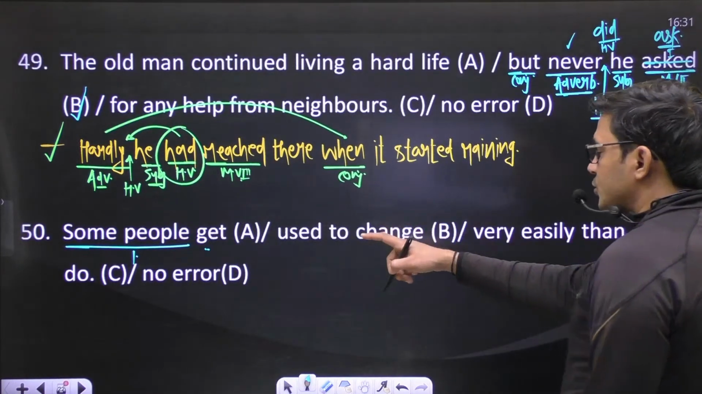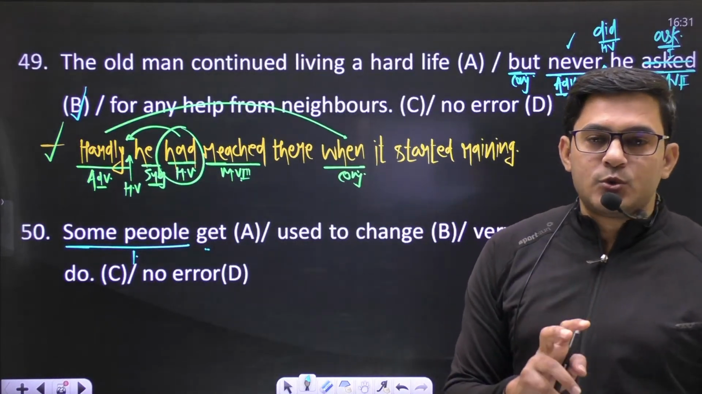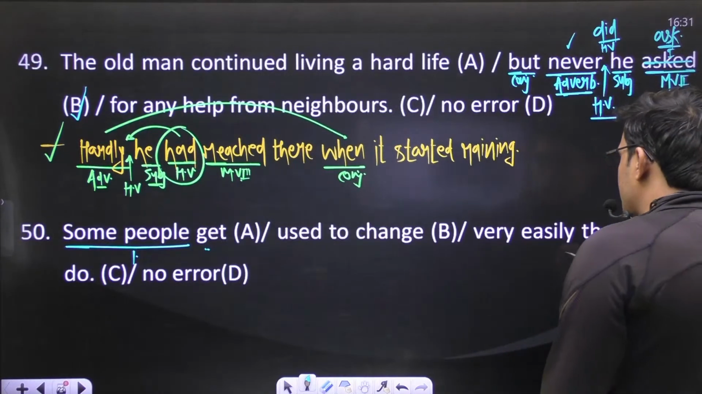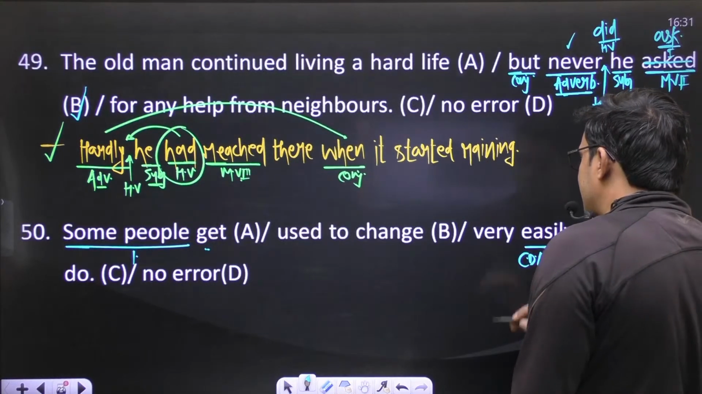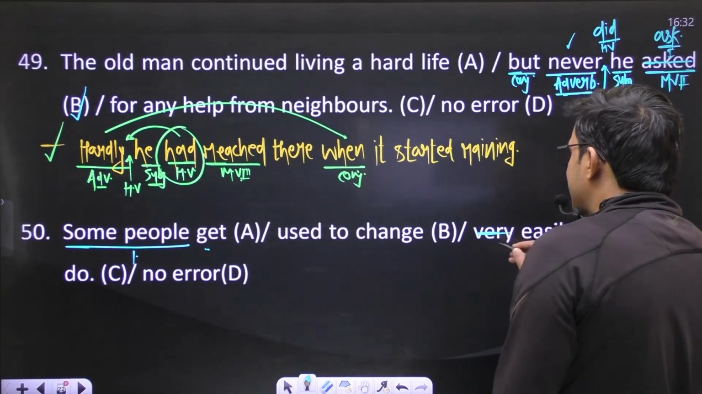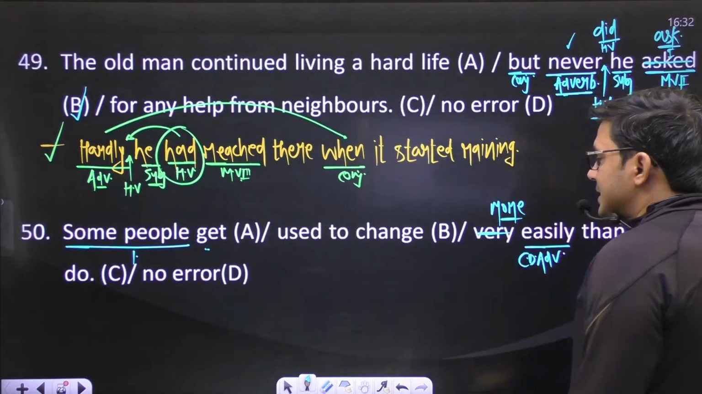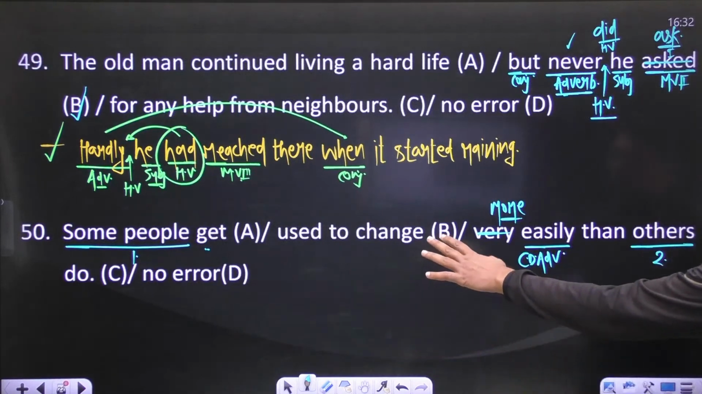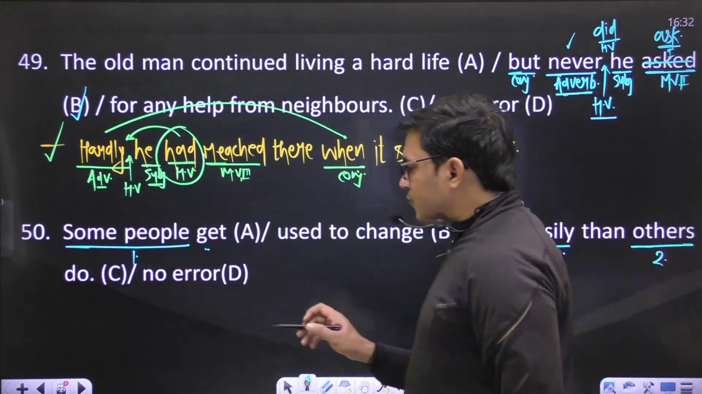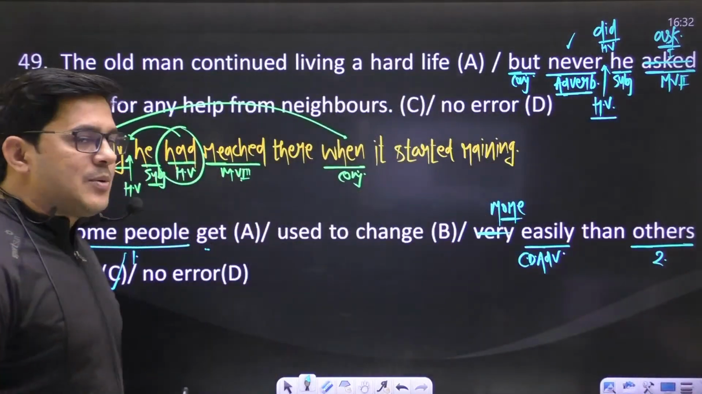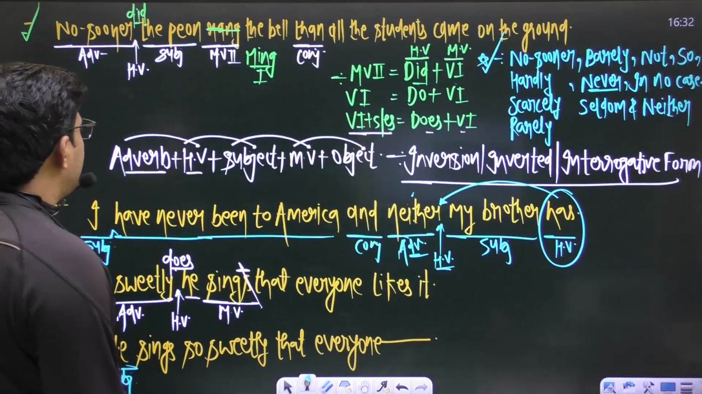So whenever you have a comparison of actions between two different groups, in that case we use an adverb, but that adverb must be of comparative degree, right? This is the concept. So to make this adverb comparative degree, use more easily. The sentence will be like, some people get used to change more easily than others. The sentence will be fine now. And you have an error in part C. Okay, move to the next sentence.